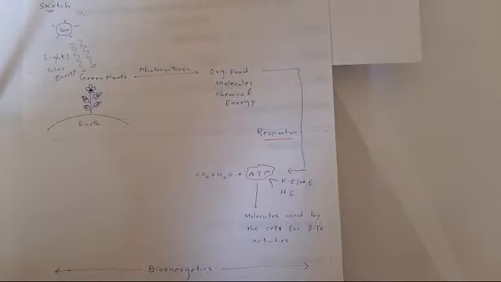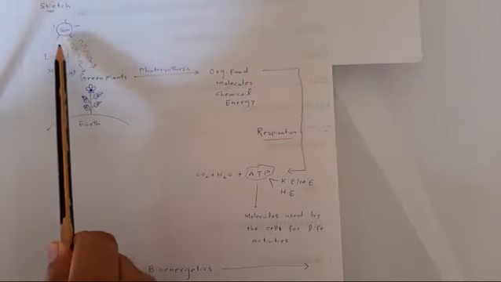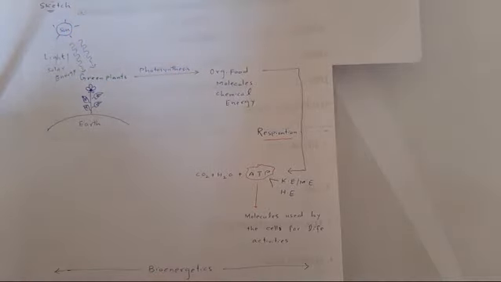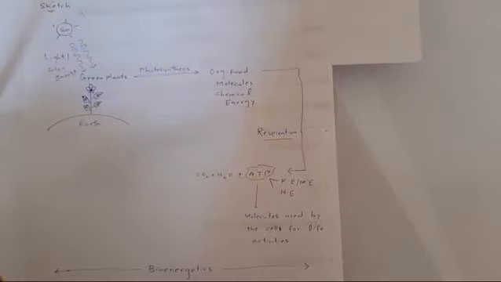So, as you know, sunlight is the main source of energy for all living organisms on the earth's surface, or in other words, the ultimate source of energy for all life forms on the earth's surface is the sun.